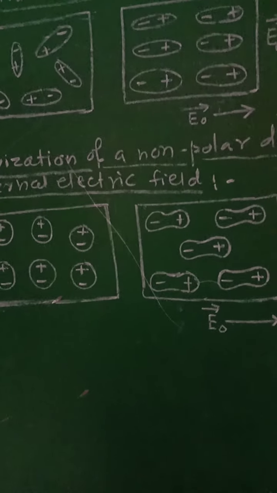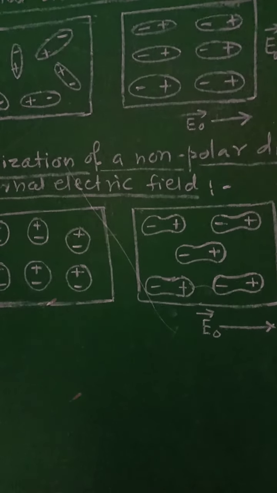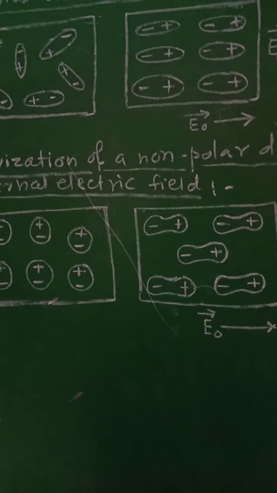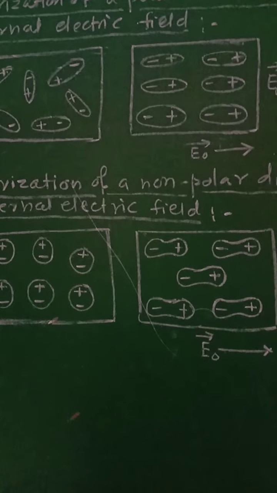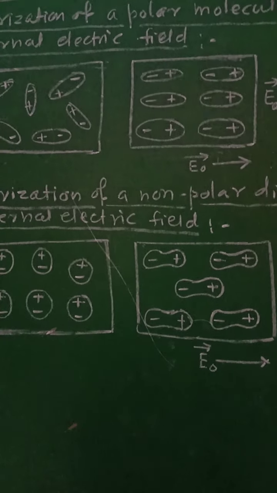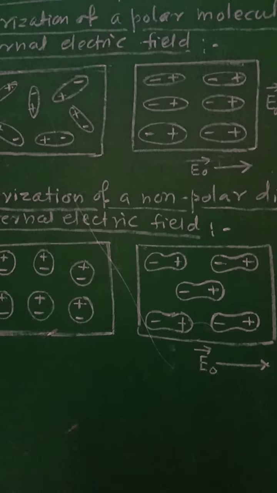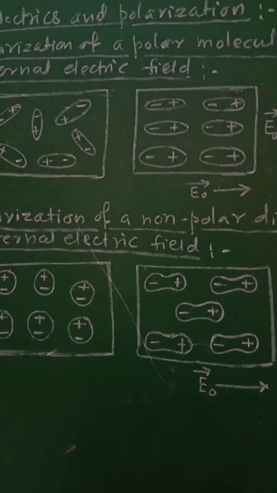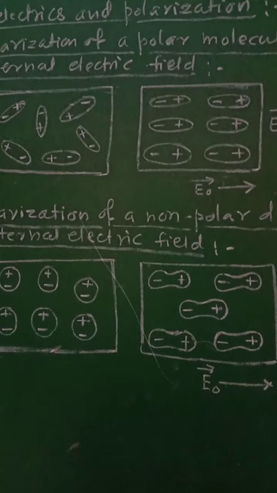In the presence of external electric field E external, the centers of the positive charges of a non-polar dielectric are pulled in the direction of E0, while the centers of negative charges are displaced in opposite direction.